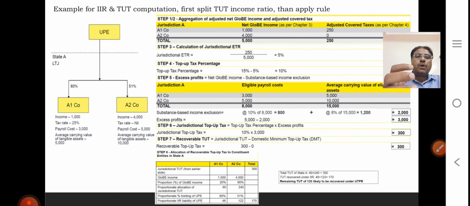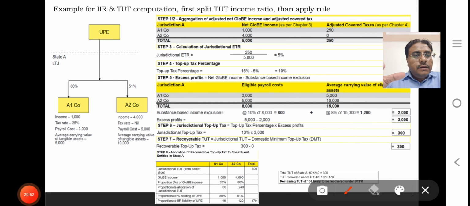We need to work out what the excess profit is and how TUT will be applicable, and how it will be collected. So 300 is further split over the ratio of revenue. So 60 and 240 is the proportionate allocation of jurisdictional TUT. So 80% is held by the ultimate parent entity; it pertains to the A1 company, and 120 pertains to the A2 company. So total recoverable TUT is 170. So this is the scenario in this case.